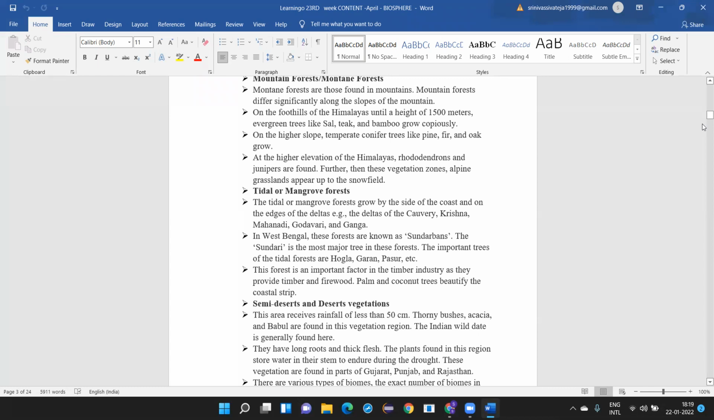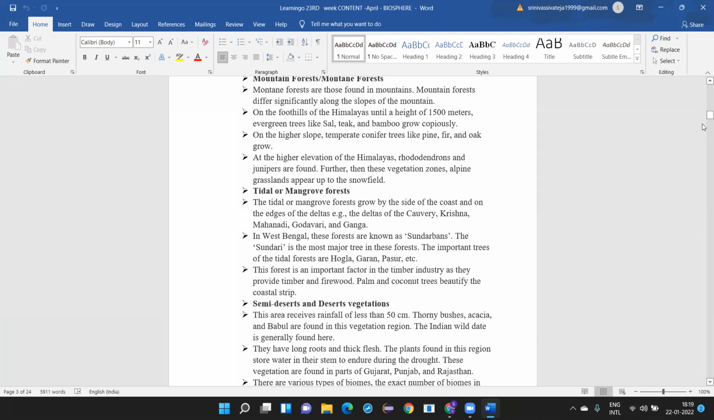They have long roots and thick flesh. The plants found in this region store water in their stem to endure the drought. You will have learned this in biology, that usually they have very long roots and thick flesh. The reason is that they store the water in the stems. The stems are very thick so that the water can be stored because it is dry vegetation over there. Even during the drought, these trees will not die. For example, in our houses, if we don't water for 2 or 3 days, the plants may die or become dried up. But this does not happen here because they store the water in the stems.